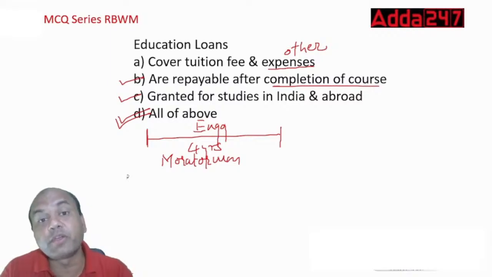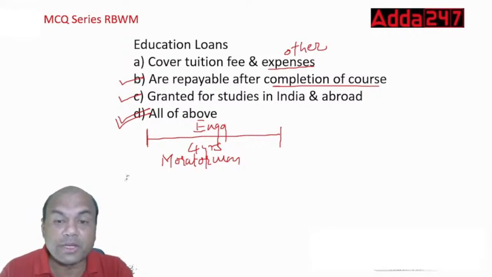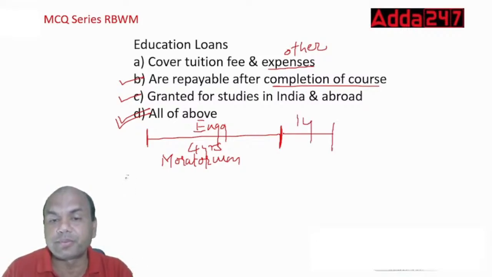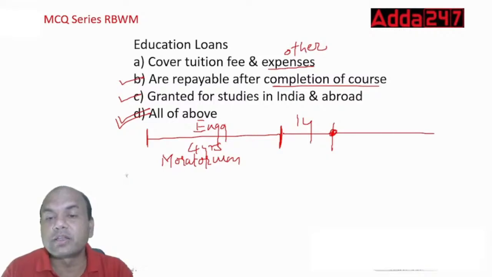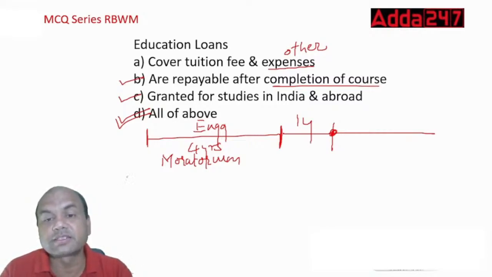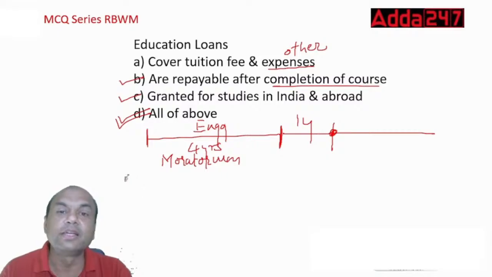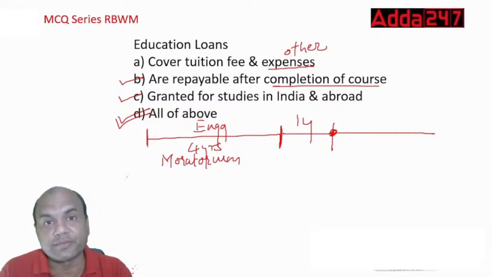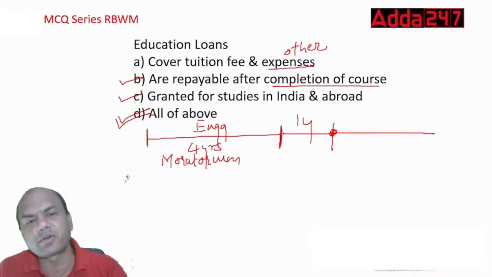But does it mean that we have waived it off? That, oh no, forget it, you won't pay at all? No, this is paid, but later, after completion of the course, then we give still 1 year more for a job, right? After this job, then your EMI starts. So whatever is pending for these 4 plus 1, 5 years, whatever this interest is, that is taken from that student. Bank, see, after all, it's not the bank's money, it's the depositor's money. So we are just the trustee. How can we waive off any amount? So that's why it's repayable after completion of the course, and obviously granted for studies in India and abroad. That's obvious, isn't it?